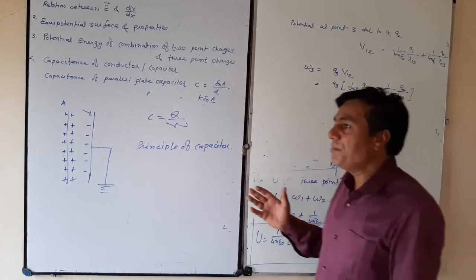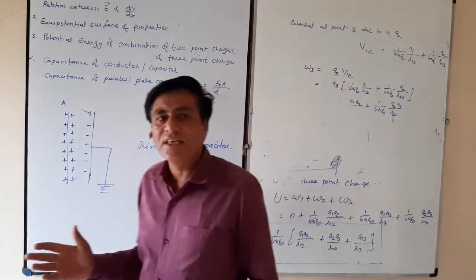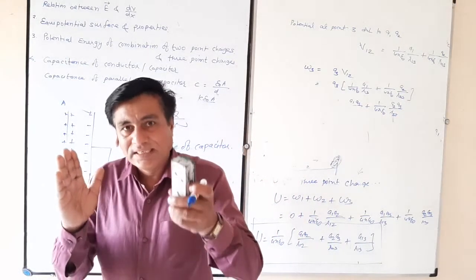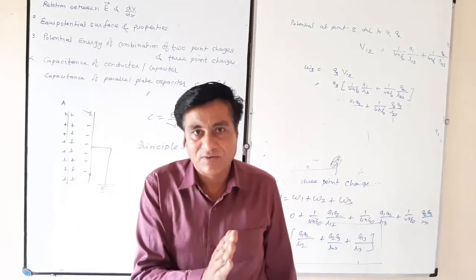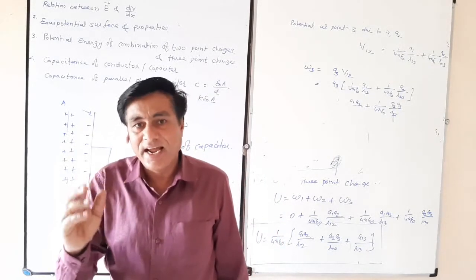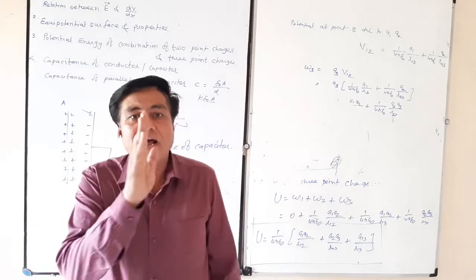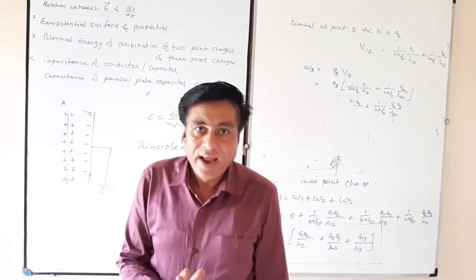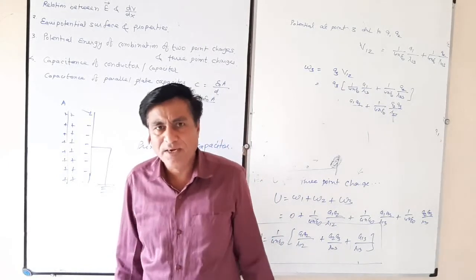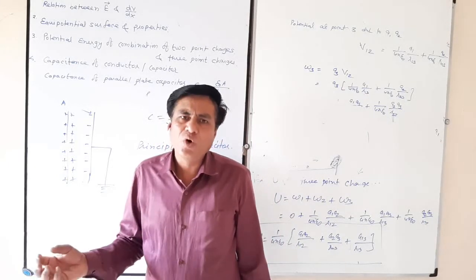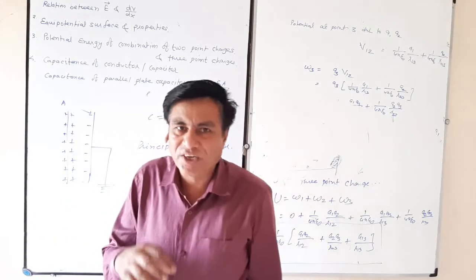Now, what do you mean by capacitor? Capacitor is two conductors. One is charged, another is uncharged. One is isolated and the total charge is given to it. Another is grounded. And if you keep them very close to each other, then what will happen? You can store more and more amount of charge on it.